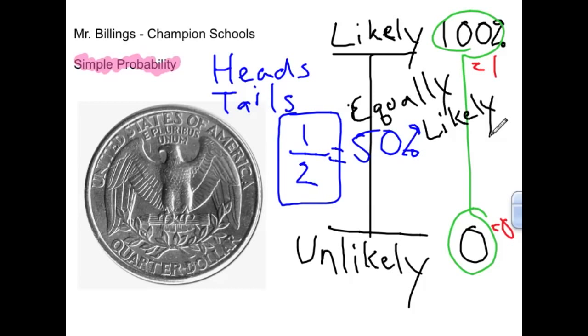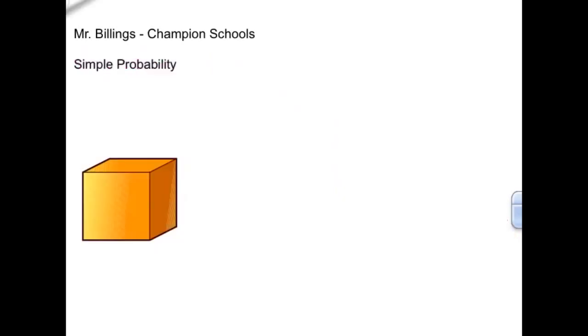Equally likely. If I flip this coin, I am just as likely to get heads as I am tails. There are only two options. I know I'm going to get one of those options, so therefore I'm going to have a 50% chance every time I flip this coin. Well, let's expand. Let's go a little bit deeper into this.